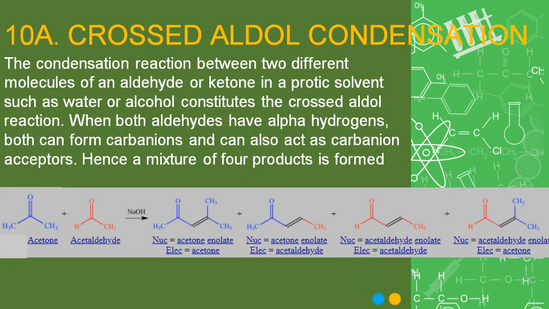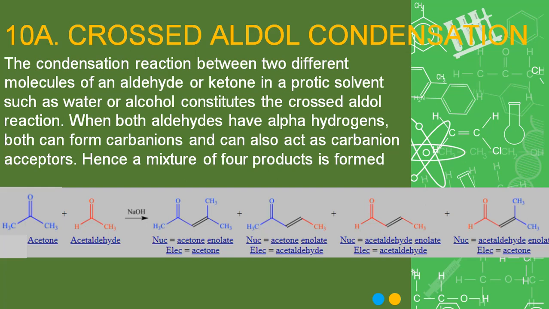Crossed aldol condensation is the reaction between two different molecules of aldehydes or ketones. This is of very little importance because if both aldehydes have alpha hydrogens, or both ketones have alpha hydrogens, meaning both are capable of forming carbanions, then we will get a mixture of four different products.